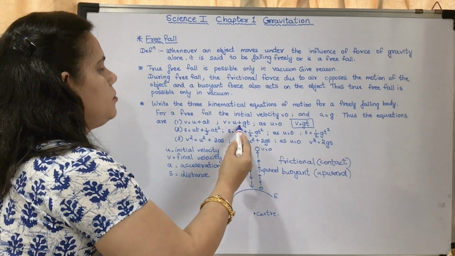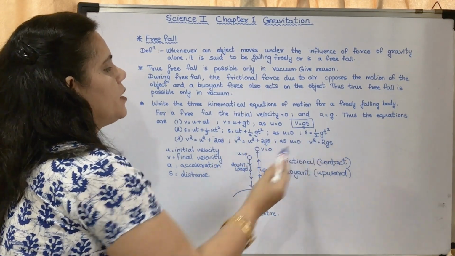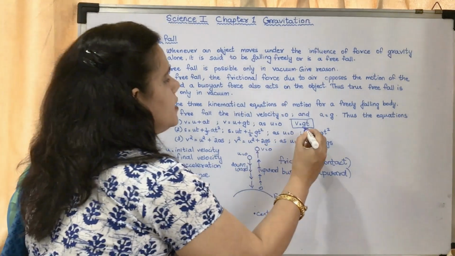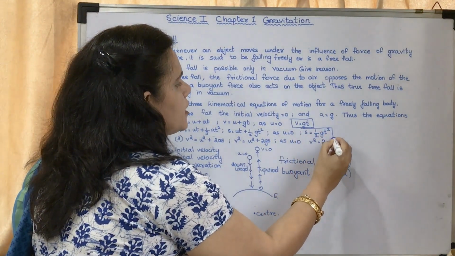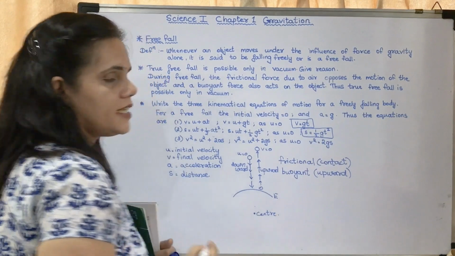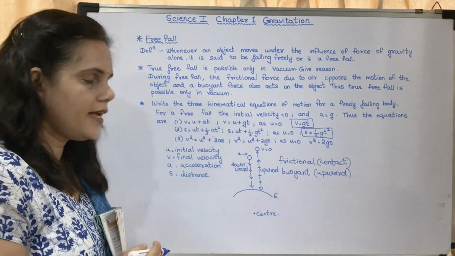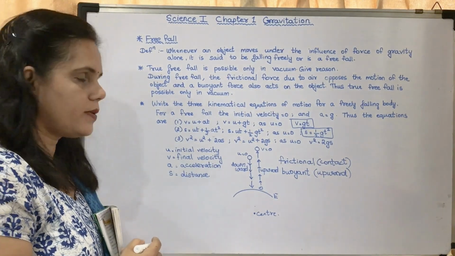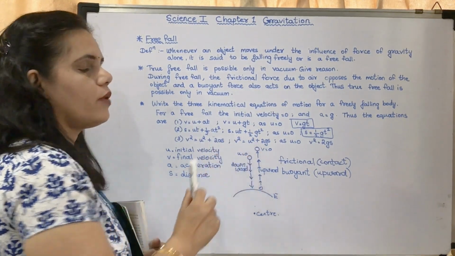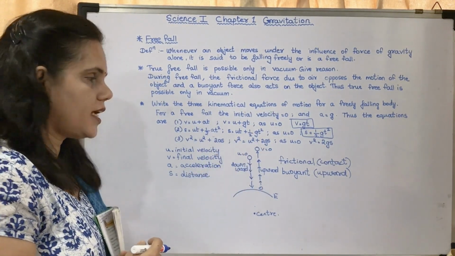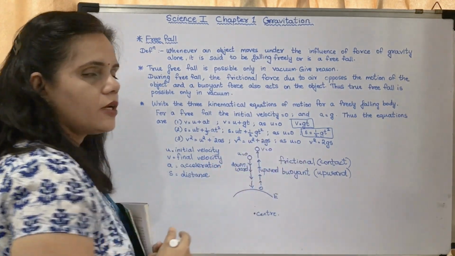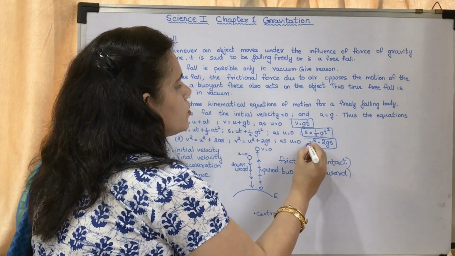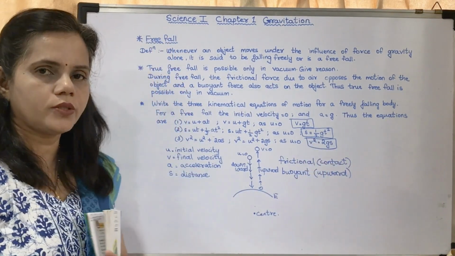So this will become 0, and S is equal to half GT square. This is the second equation. Okay, and V square is equal to U square plus 2AS. V square is equal to U square plus 2GS. As U is equal to 0, V square is equal to 2GS.